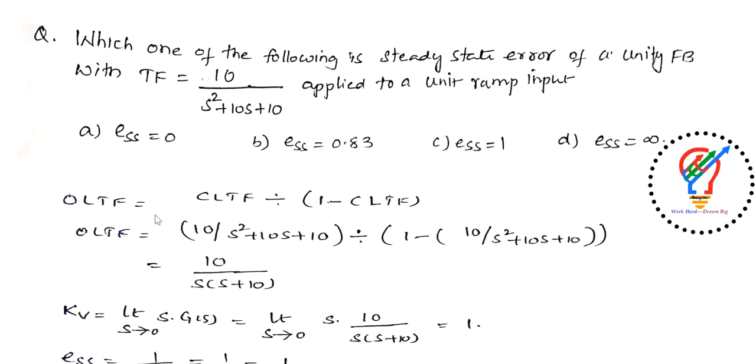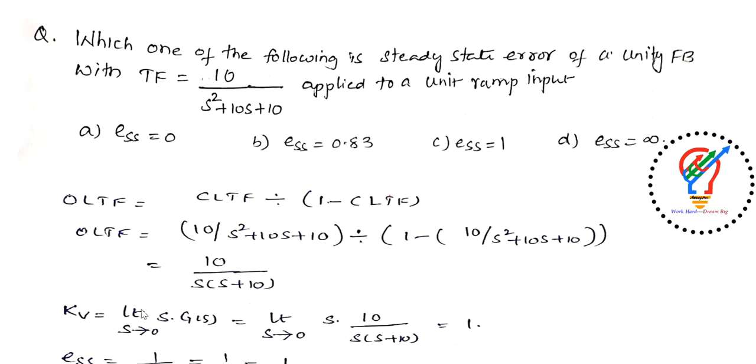So we use the formula here. Open loop transfer function is equal to closed loop transfer function divided by 1 minus closed loop transfer function. So once you substitute here, you will get the open loop transfer function as 10 divided by s into s plus 10. Now we need to find the error here. What is the error? For a ramp input we need to find the error.